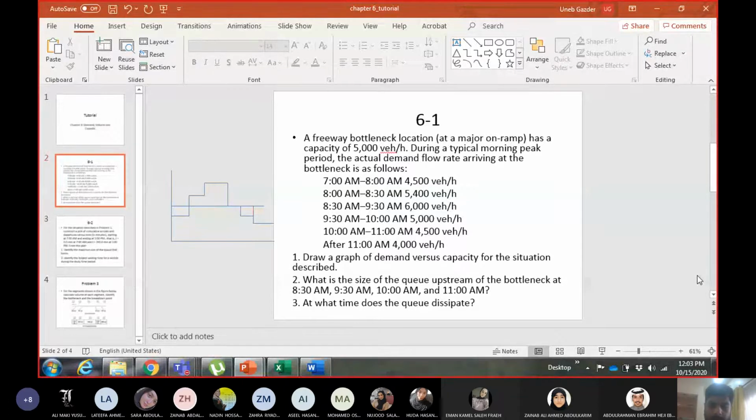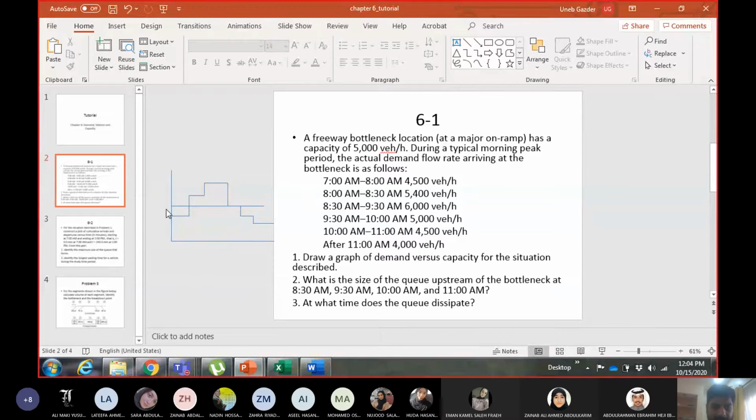Okay. So I'll start with problem 6.1. I think the first part, everybody got it correct. There was no problem with the first part. You just need to plot the values, right? And the values were given here. It's just a sketch, so it's not to scale, but mashallah, you guys plotted to scale. So I think you will understand it quite easily.